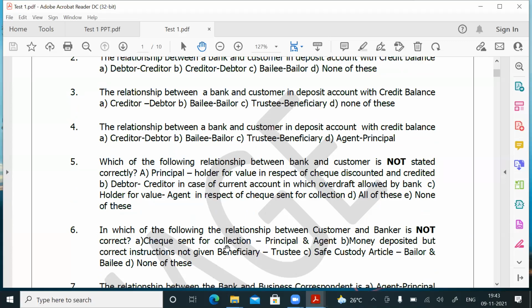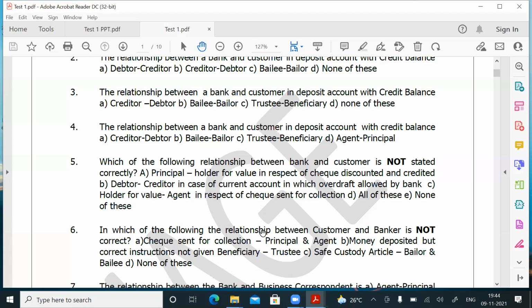Then second, money deposited but instructions not given. When money is deposited and instructions are not given, I told you the customer is called the beneficiary and the banker is called the trustee. That is also correct. Point number C, safe custody article. The customer is called the bailor and the bank is called the bailee. That is also correct. So what is the question? In which of the following is the relationship between customer and banker not correct? A is correct, B is correct, C is correct. Then for question number 6, the answer should be none of these. All are stated correctly. Okay, question number 6, answer is D.